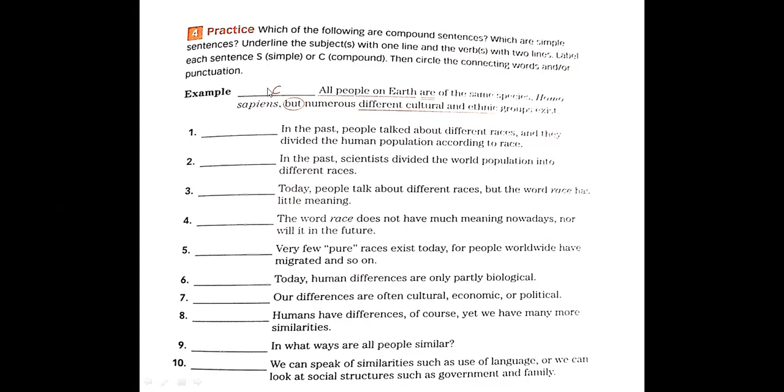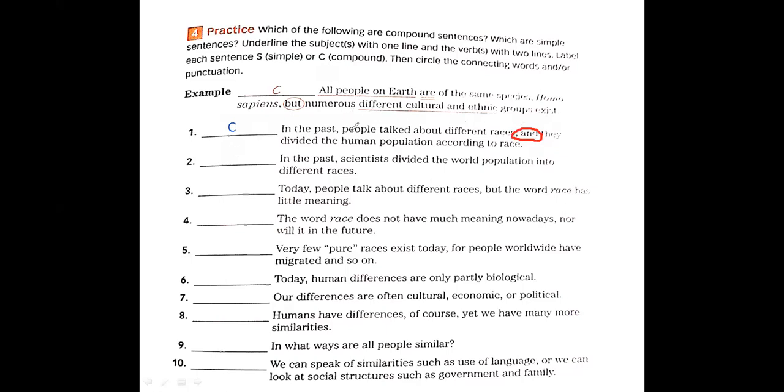Okay, let's start with number 1. All people on the earth are of the same species, but numerous different cultures and ethnic groups exist. So this is a compound sentence, and he underlined the subject with one line and the verbs with two lines. Where's the conjunction? The conjunction but, with the punctuation, the comma. So we'll circle them.